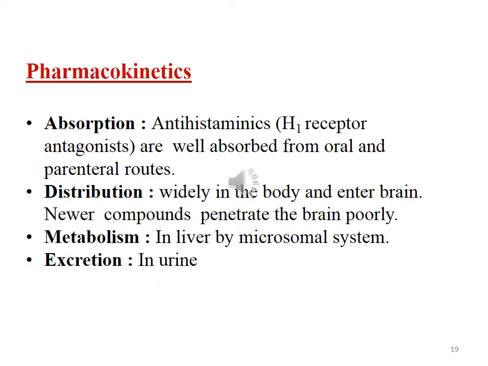Pharmacokinetics of H1 receptor antagonists. Absorption: these drugs are well absorbed from oral and parenteral routes, widely distributed in the body, and enter the brain. Newer compounds such as second generation H1 receptor antagonists penetrate the brain poorly, that is partially, or they won't cross the blood-brain barrier, therefore less sedative effect will be there. Metabolism occurs in the liver by microsomal enzymes and excretion through the kidney.